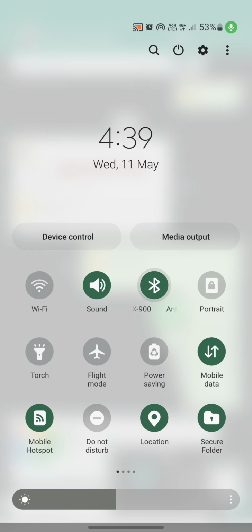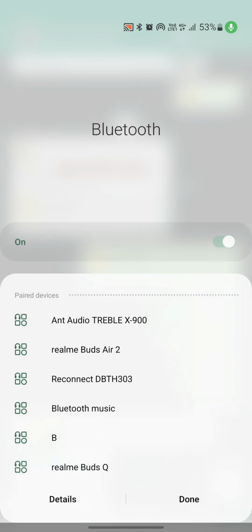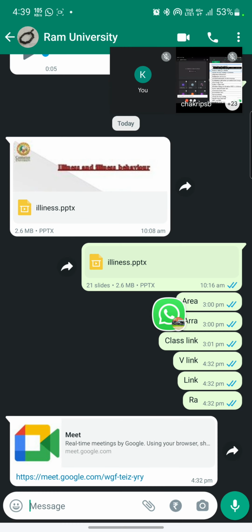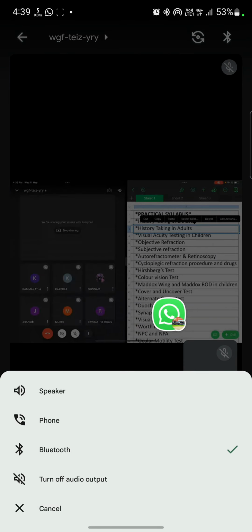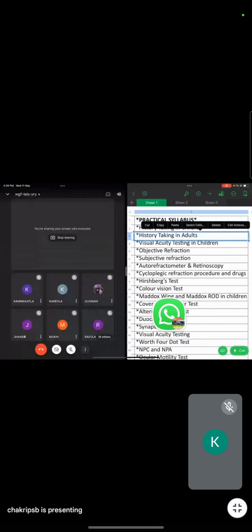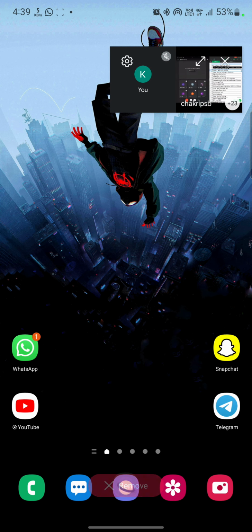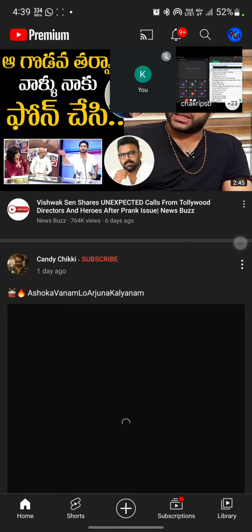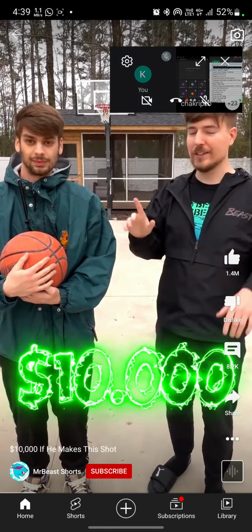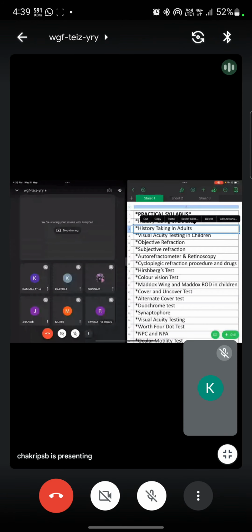Coming to the visual acuity in children, if he is okay with that symbol, then we can measure.